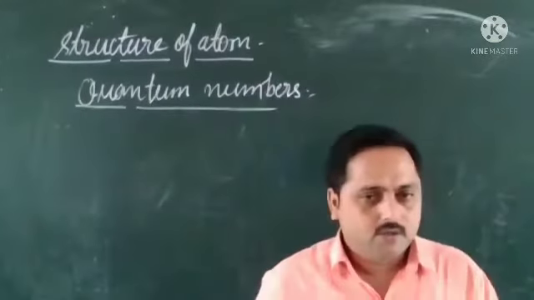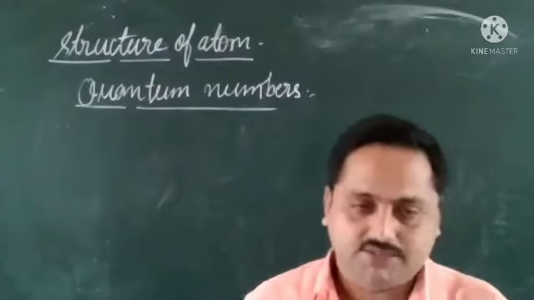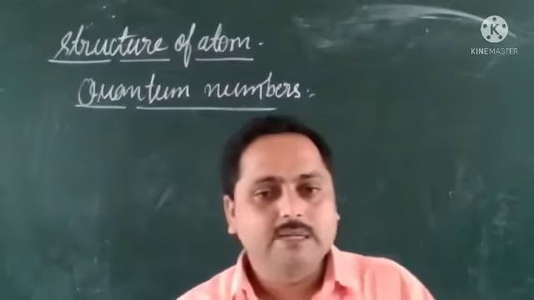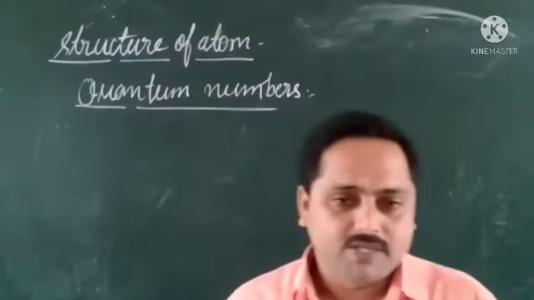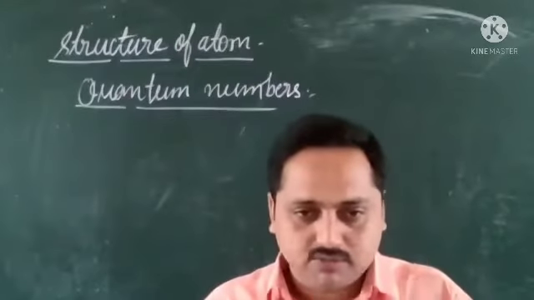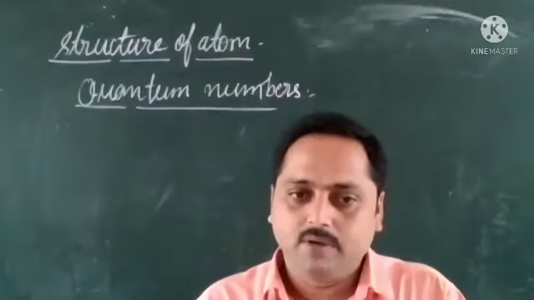Yesterday we discussed that quantum numbers give details about electrons. There are four types of quantum numbers: principal quantum number, azimuthal quantum number, magnetic quantum number, and spin quantum number.